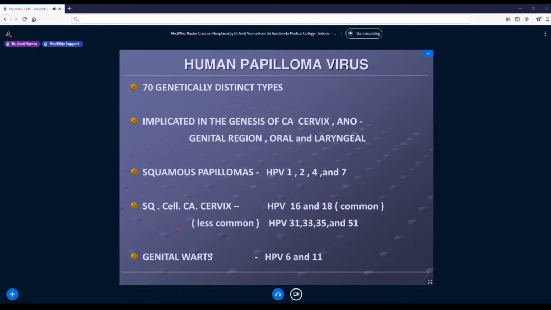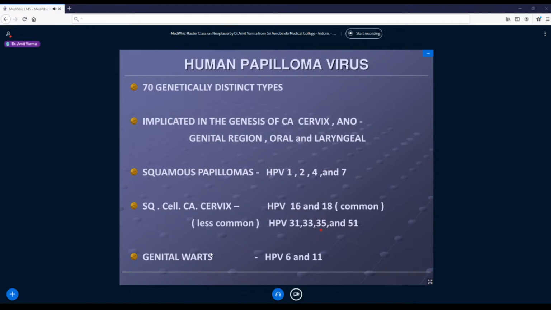Opposite to that, squamous cell carcinoma of cervix, for example, is caused by human papillomavirus 16 and 18. Less commonly, it is caused by HPV 31, 33, 35 and 51. So what we understand is there are many strains of HPV which lead to carcinogenesis in humans.